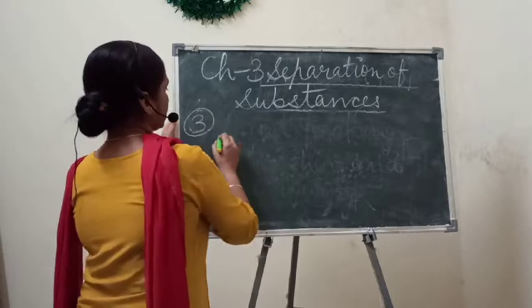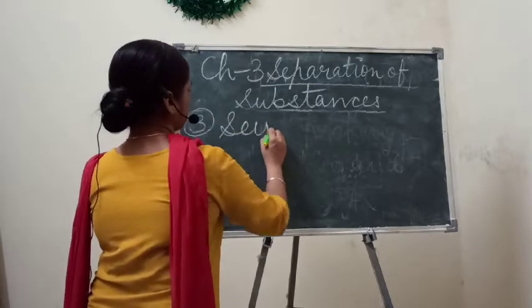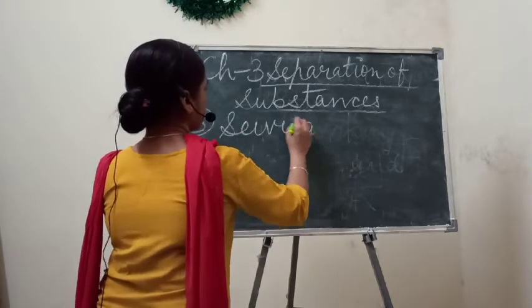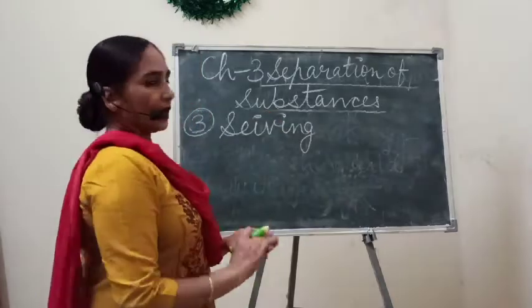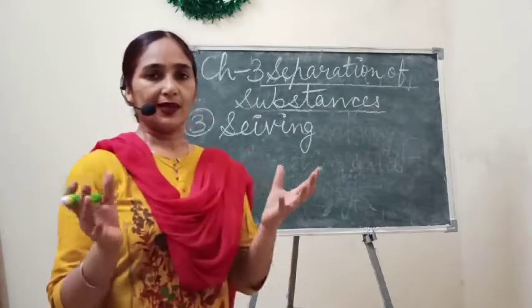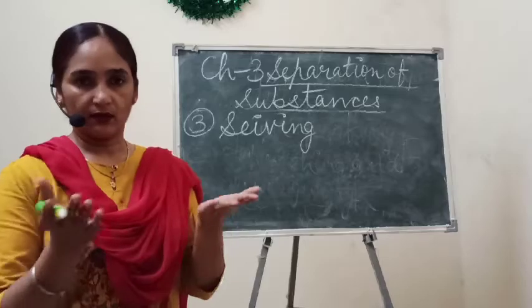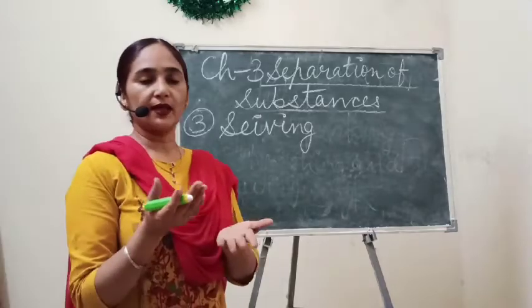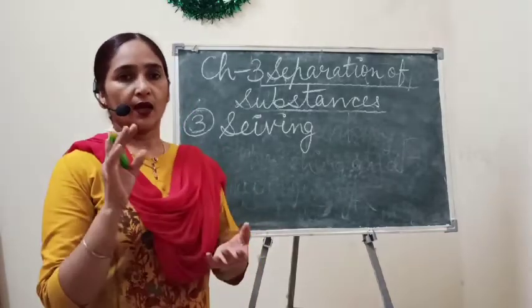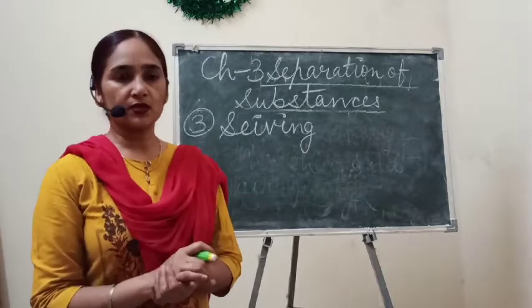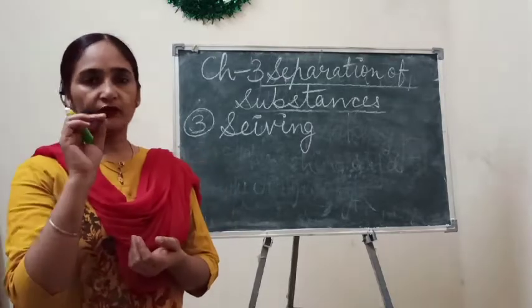After threshing and winnowing, our next method of separation is sieving. Sieving, you know that sieving means chhana. Anything we can sieve, but we use the sieve on the basis of the size of the particle.